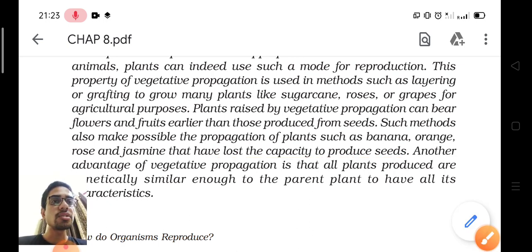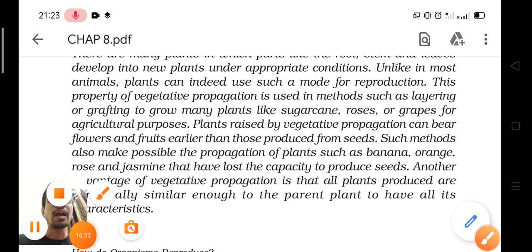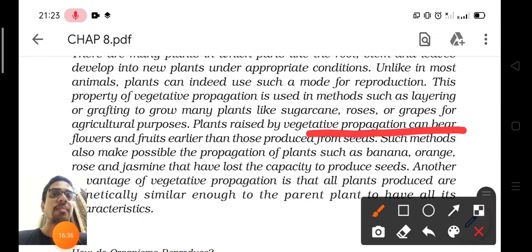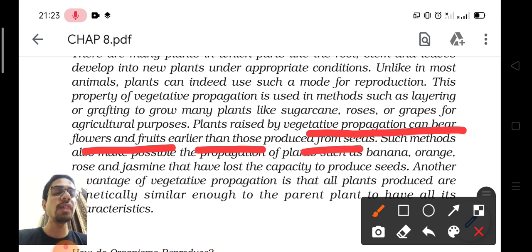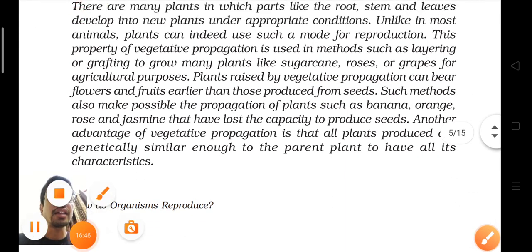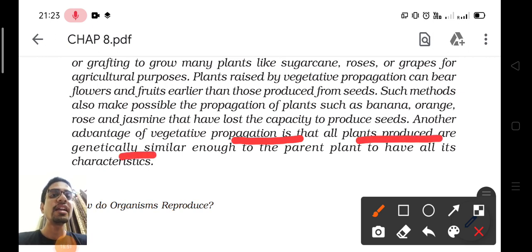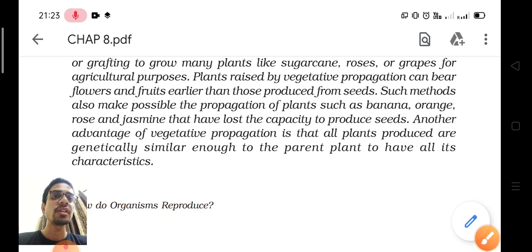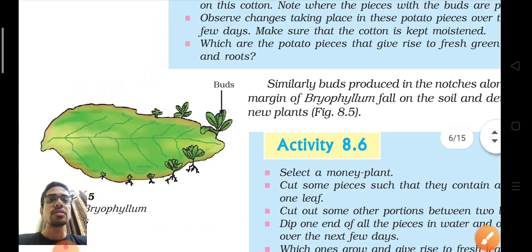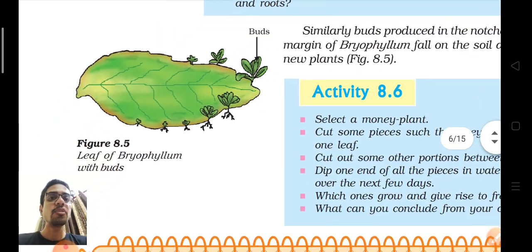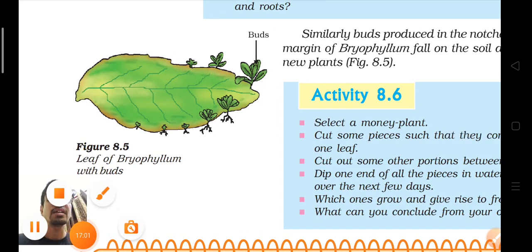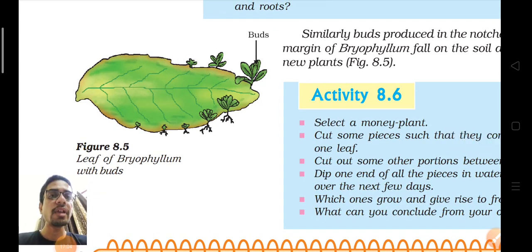Okay. Also, plants raised by vegetative propagation can bear flowers and fruits earlier than those produced from seeds. So this is a quick method of reproduction. Also, another advantage of vegetative propagation is that all plants produced are genetically similar to the parent. Okay. So what is happening in vegetative propagation? Take the example of a leaf, because in vegetative propagation we can use any part, leaf, stem, anything.